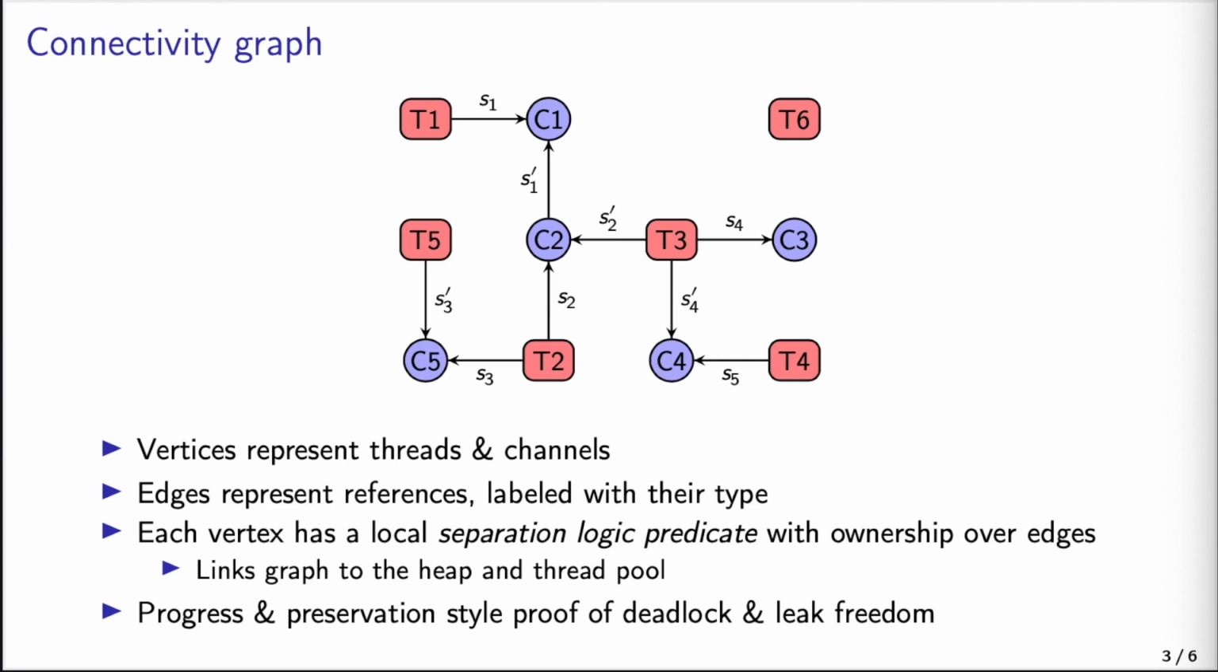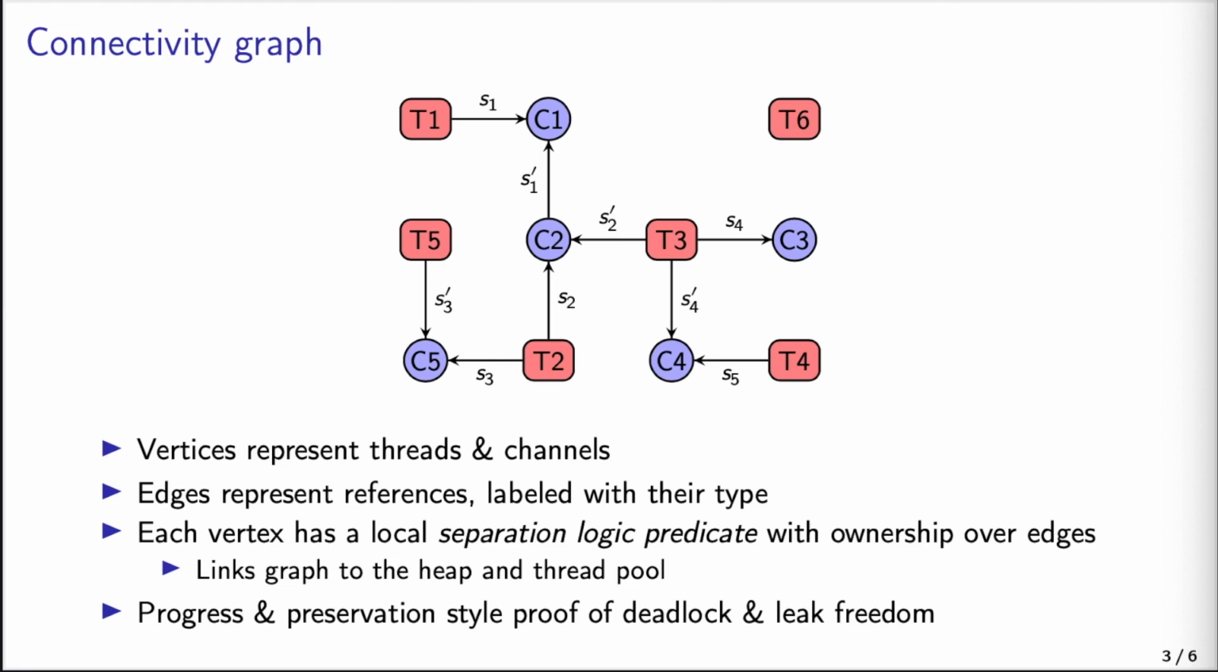Here is a picture of a connectivity graph. The graph is an abstract representation of the program state. The red boxes represent threads and the blue circles represent channels, and edges between them represent references labeled with their type. Channels can also reference other channels if they are stored in the buffer.